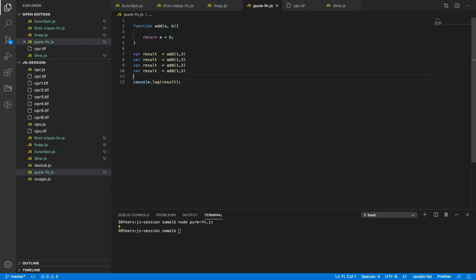But there is one thing in JavaScript: let's say you want to define a function which you only want to call once, and after that you don't want to call it. There is a concept in JavaScript called IIFE, immediately invoked function expression. You define a function and directly call it, and that function is always anonymous.